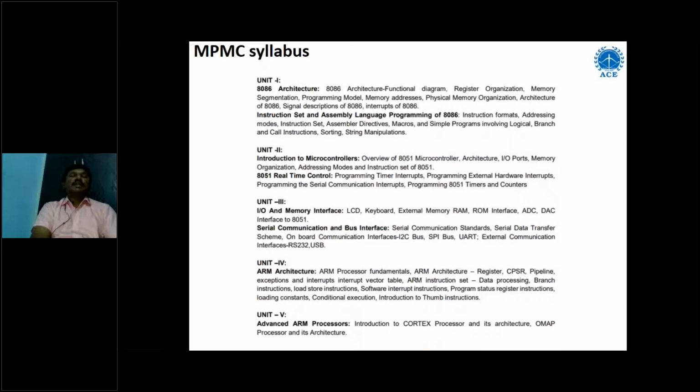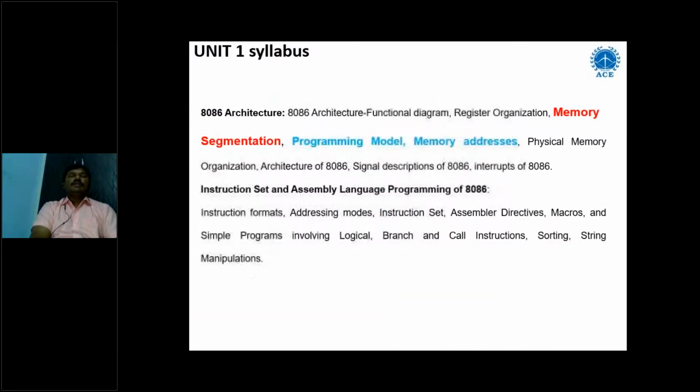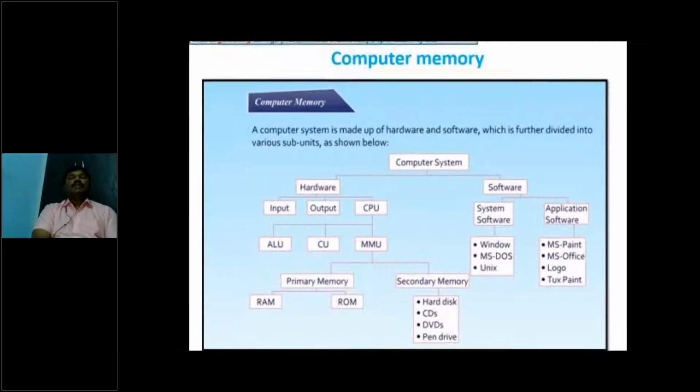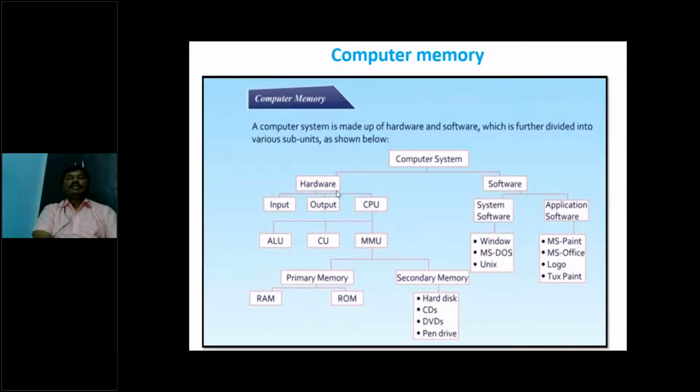So this is the total architecture of my subject syllabus. MPMC has 5 units, and this is the syllabus for unit 1. In unit 1, I gave 3 PPTs earlier: introduction to MPMC, functional diagram of MPMC, and register organization of MPMC. Today I'm going to explain one more important topic, which is memory segmentation, memory addresses, and programming model. To learn this, first we have to learn about the computer system.